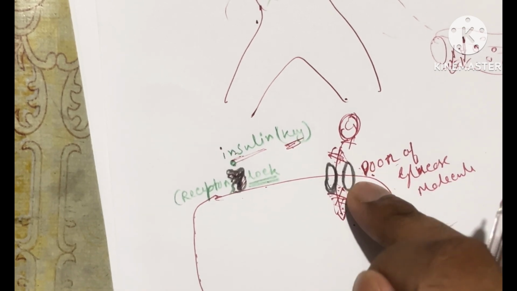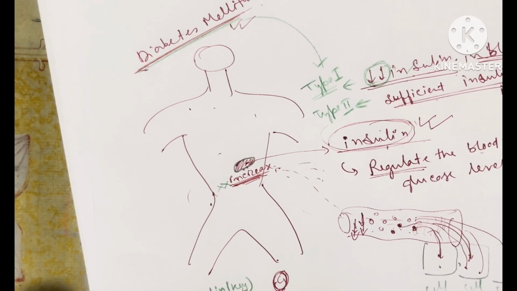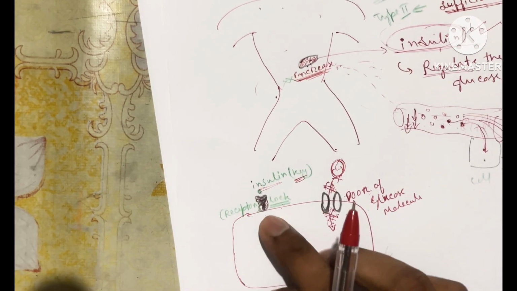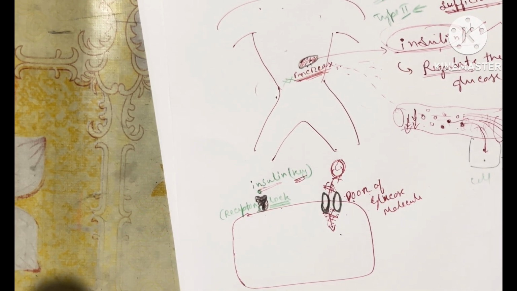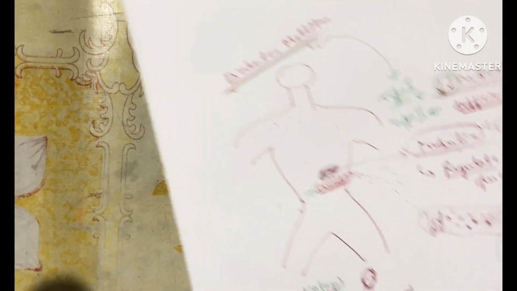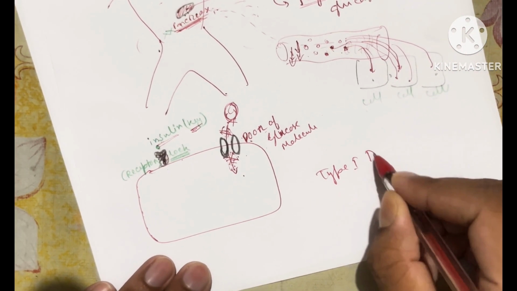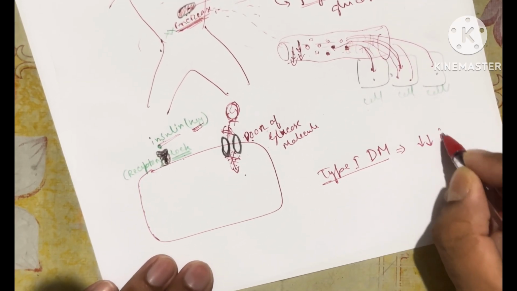So this is type 2 diabetes mellitus, when there is insulin resistance because of the deformed receptor. So in short, we can write, in type 1 diabetes mellitus, there is no insulin.